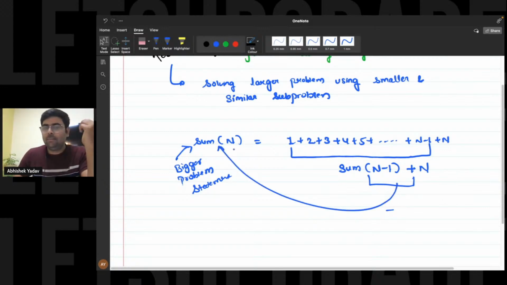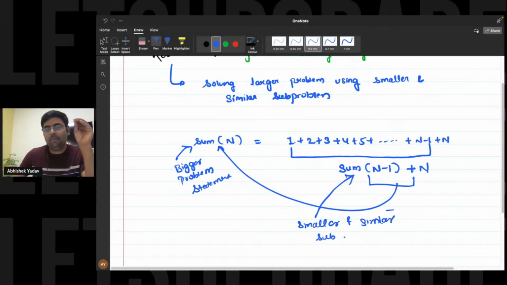So finding the sum from 1 to n is your larger problem statement, and if somehow we are able to find the sum of natural numbers from 1 to n minus 1, this is your smaller and similar subproblem statement.